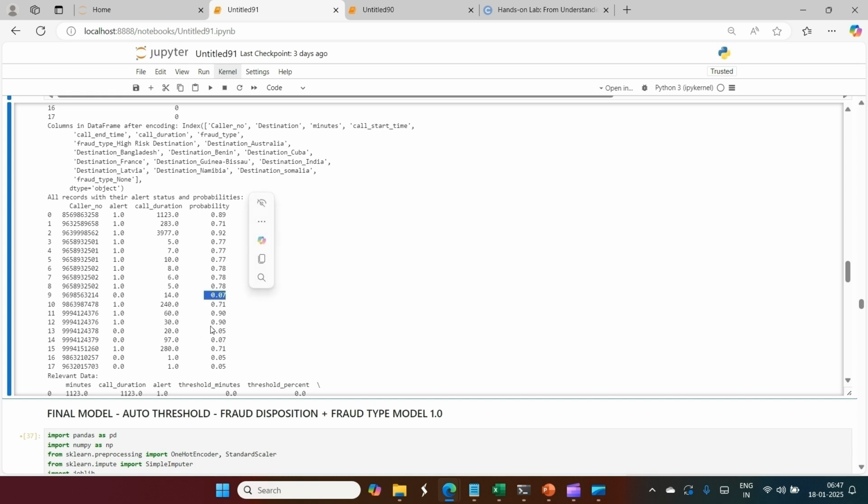Why? Because the model identifies that these were not in the training records. So with all the destination and whatever feature engineering was there, call durations, call timings, the model has learned that these are not frauds.